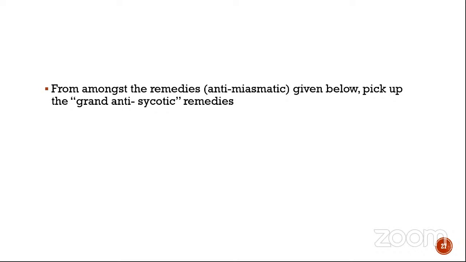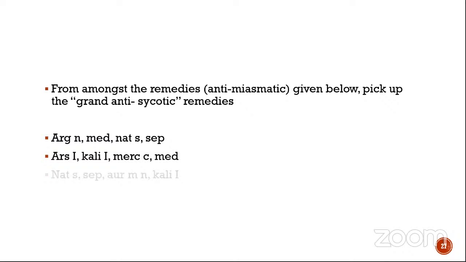From amongst the remedies, which is antimiasmatic given below, pick up the grand antipsychotic remedies. Argentum nitricum, medorinum, natrum sulf, sepia. Ars iode, kali iode, mercor, and medorinum. Natrum sulf, sepia, aurum mur natronatorum, kali iode, mercor, kali iode, aurum mur natronatorum, and ars iode.